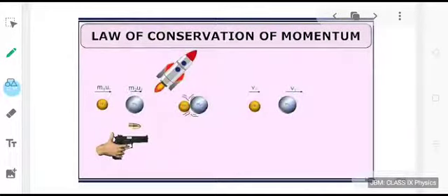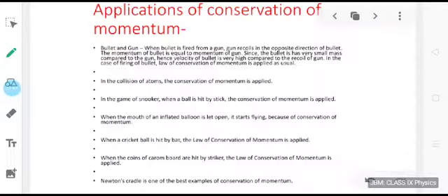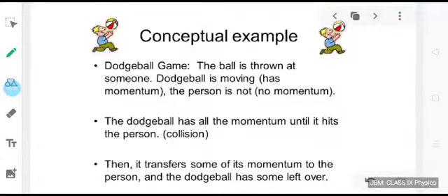The law of conservation of momentum finds its use in many practical cases like recoiling of a gun, collision of atoms in the game of snooker when a ball is hit by a stick, when the mouth of an inflated balloon is left open and it starts flying, when a cricket ball is hit by a bat, when the coins of a carrom board are hit by the striker, or in Newton's cradle. They can all be understood with the help of the law of conservation of momentum. We will try to apply this law in some situations.